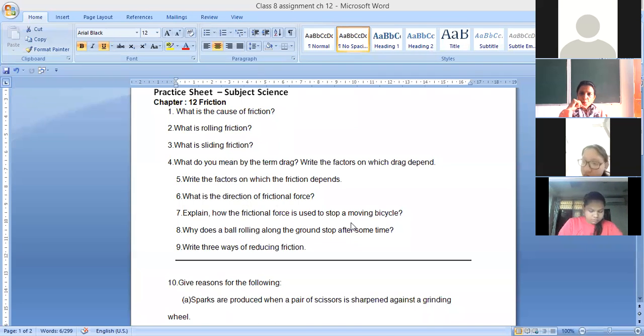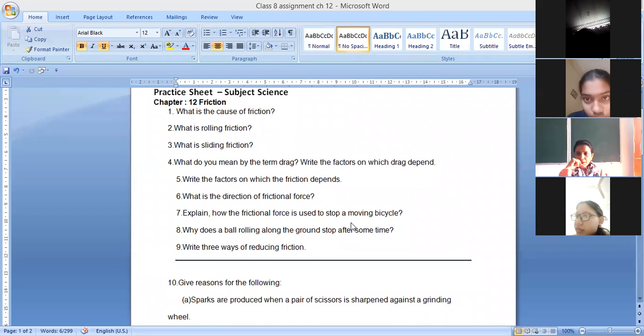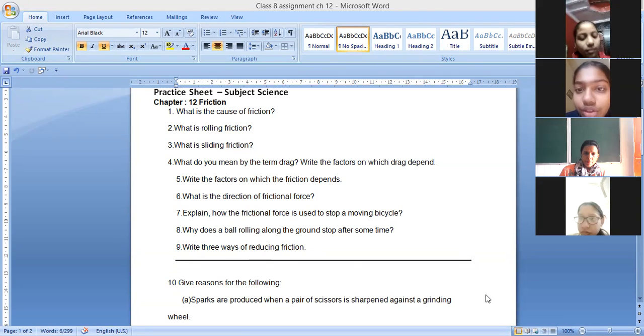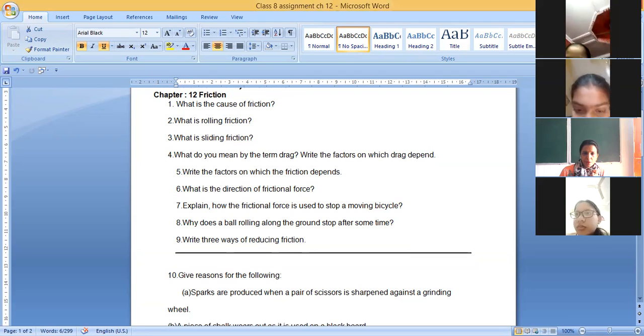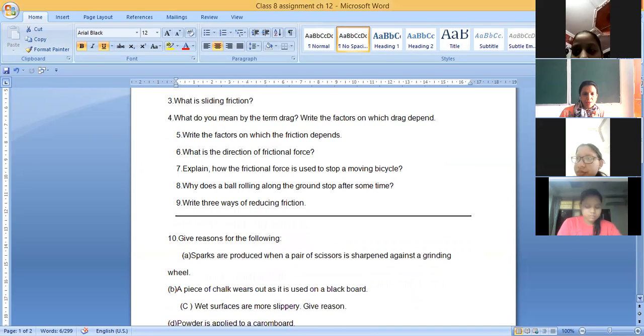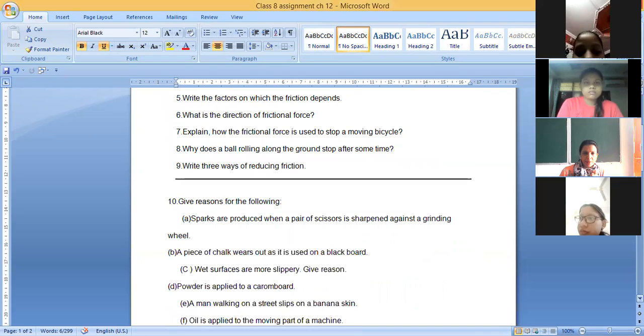Write 3 ways of reducing friction. How we can reduce friction? 3 ways of doing it. Yes, Ananya. Friction can be reduced by making the surface smoother by polishing, applying lubricants, and using rolling friction on the surface. Okay. Anybody else? If you want to add a few points, he or she can add. So 3 ways of reducing friction, very easy ways are there.